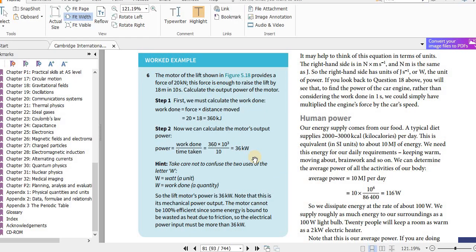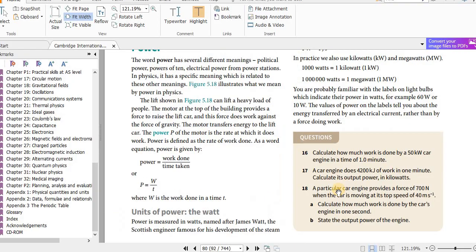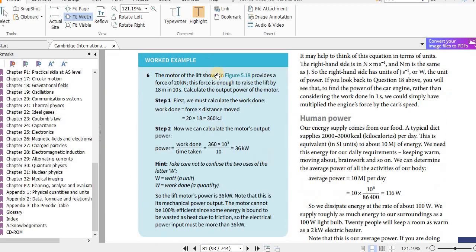Next example, the motor of the lift shown in figure 5.18, that is this one. A lift needs a powerful motor to raise the car when it has a full load of people. The motor does many thousands of joules of work each second. It provides 20 kilonewtons force. This force is enough to raise the lift by 18 meters in 10 seconds. Calculate the power output of the motor.